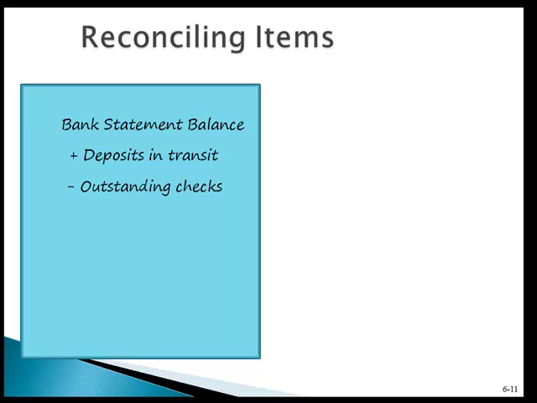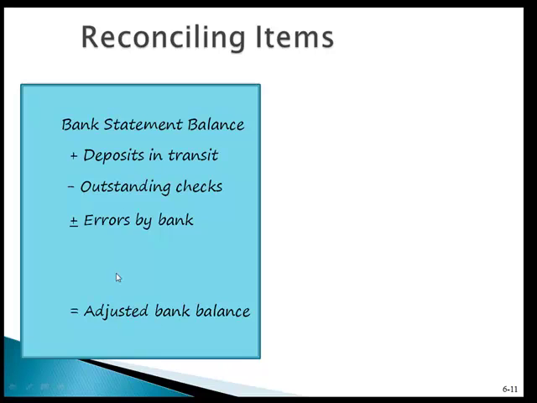Minus any outstanding checks. These are checks that we wrote but just haven't cleared the bank yet. So it'd be like you writing a check to your friend for $10. If the friend sits on it for a couple weeks, it's not going to show up in your bank. Okay, you take out any of those outstanding checks and you add or subtract any errors that were done on the bank's behalf. Sometimes banks make errors. They might transpose something. They might take something out of your account by accident. It was supposed to be out of a different customer's account. Banks make errors. So plus or minus any errors by the bank equals your adjusted bank balance.